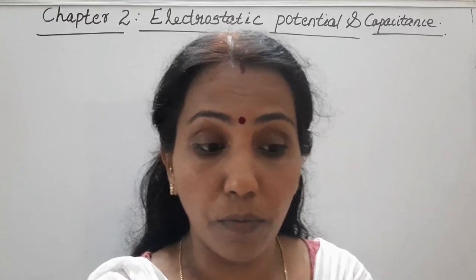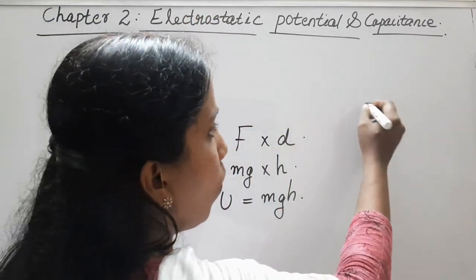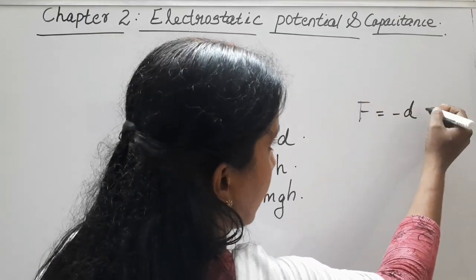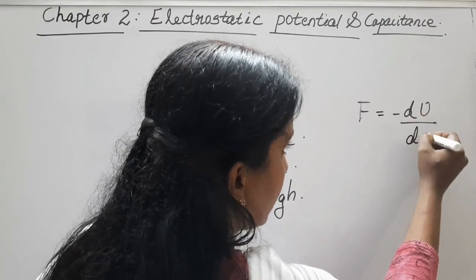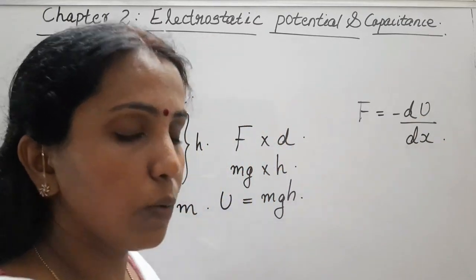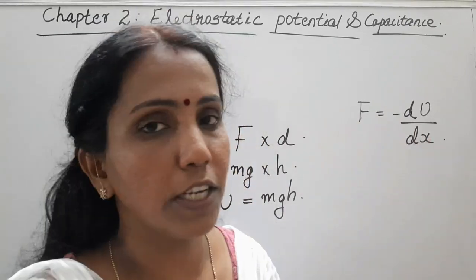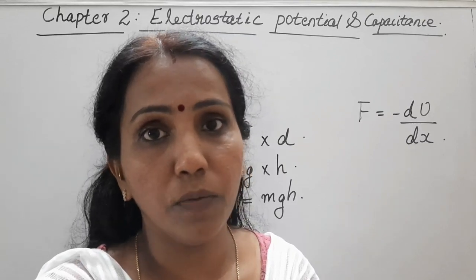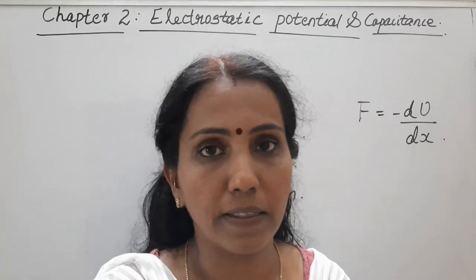A force is said to be conservative if we can write the force as the negative gradient of a quantity called U, that is, F is equal to minus dU by dx. You can refer to the chapter work, power, energy. In that chapter we have already studied all these things.